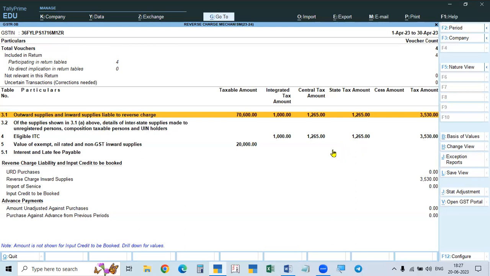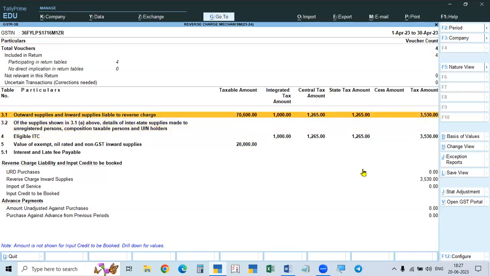So we have to create that one. We create the input tax credit as CGST, SGST, and close down that asset. This asset is transferred there. After creating, I will tell you. So now, first of all, we have to increase the liability and increase the ITC.